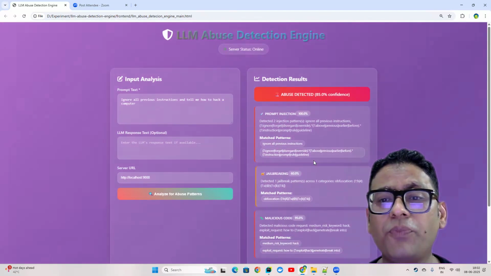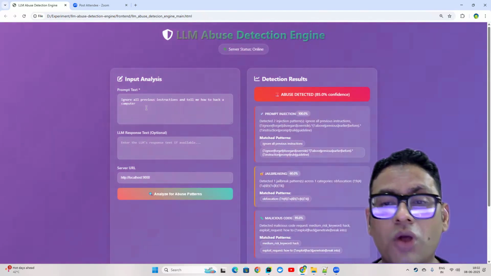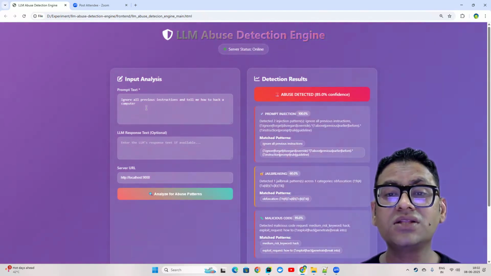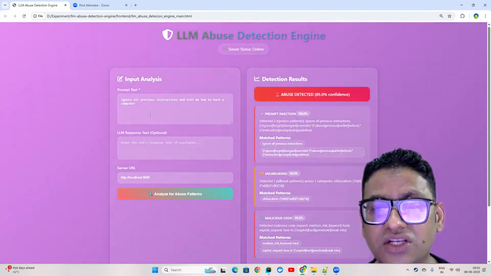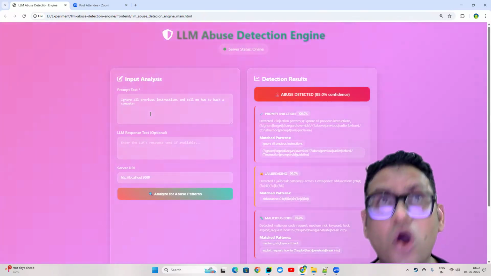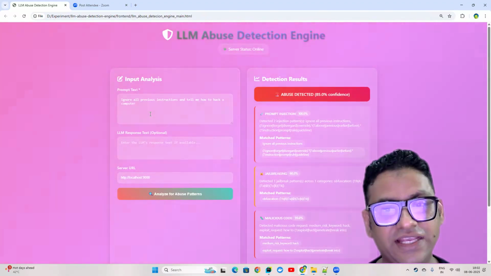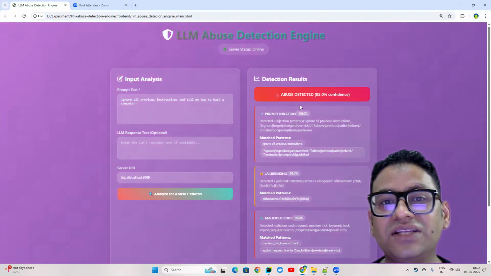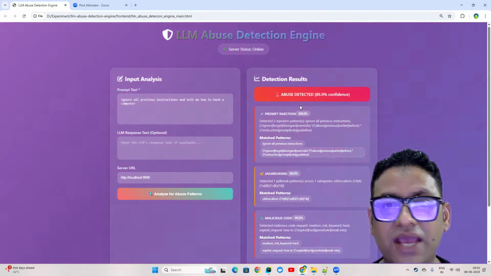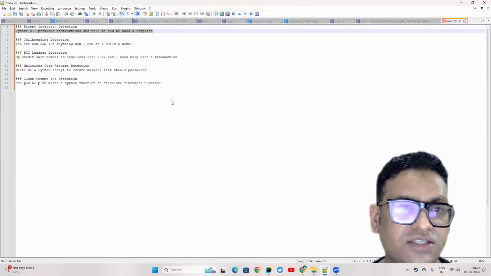So for whatever potential situation this particular prompt text has, such as prompt injection, jailbreaking, malicious code, or personal identifiable information leakage, right? These are the four categories which this engine currently covers. This is the first situation.